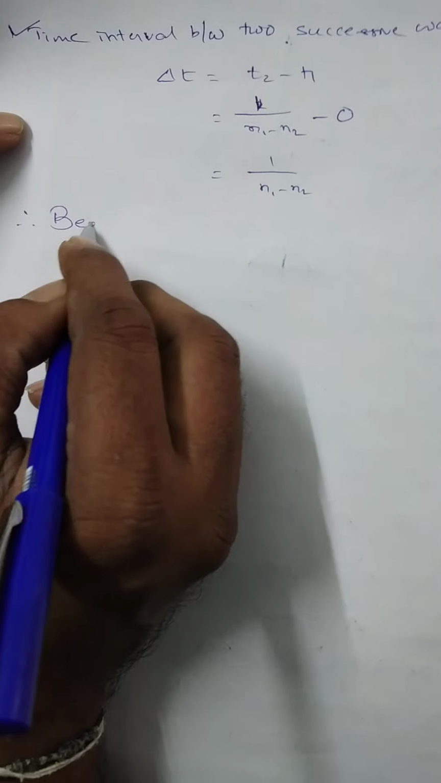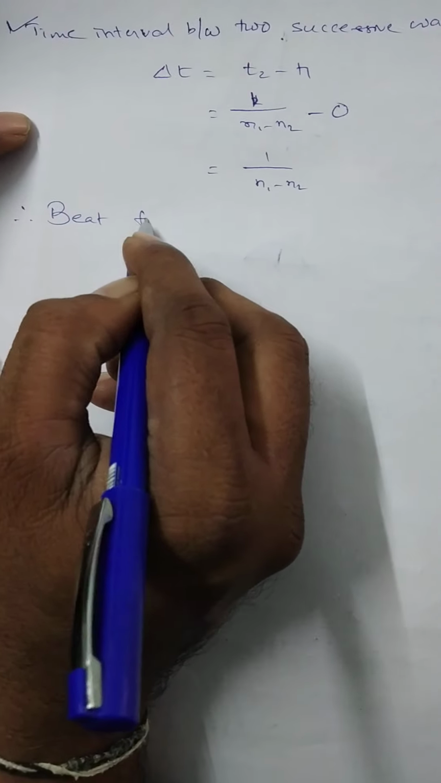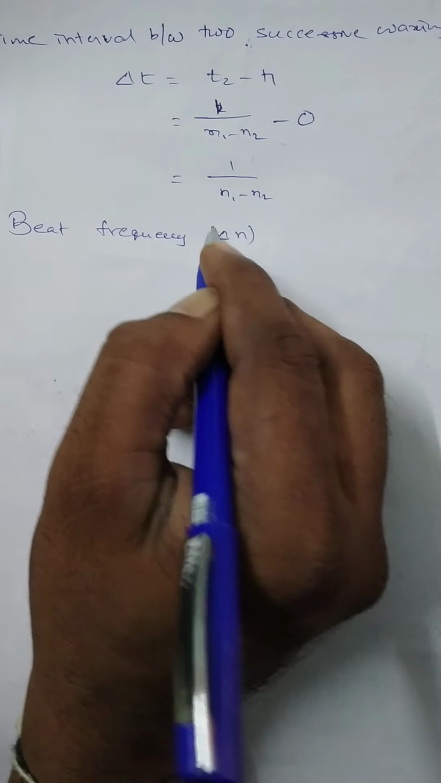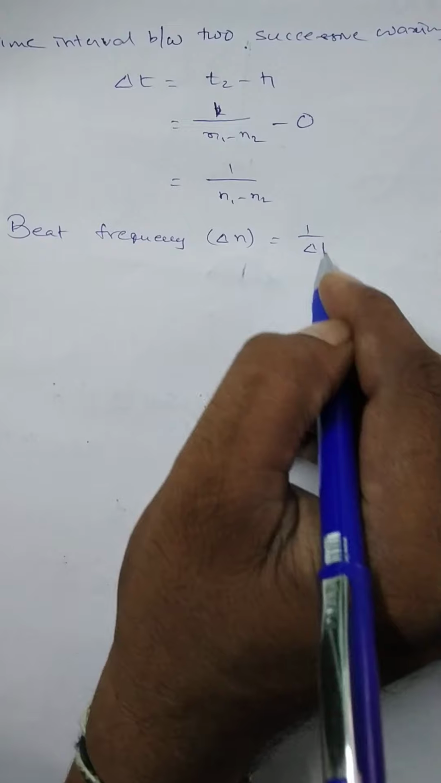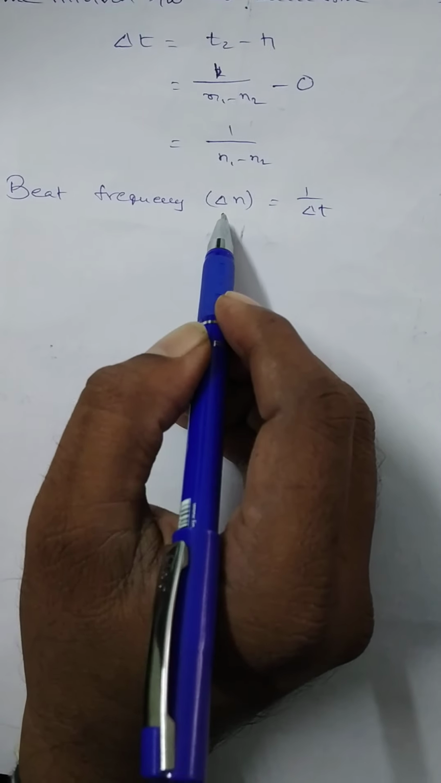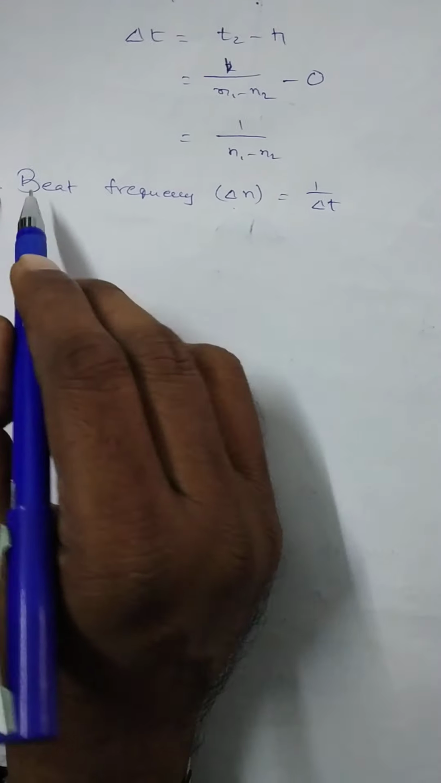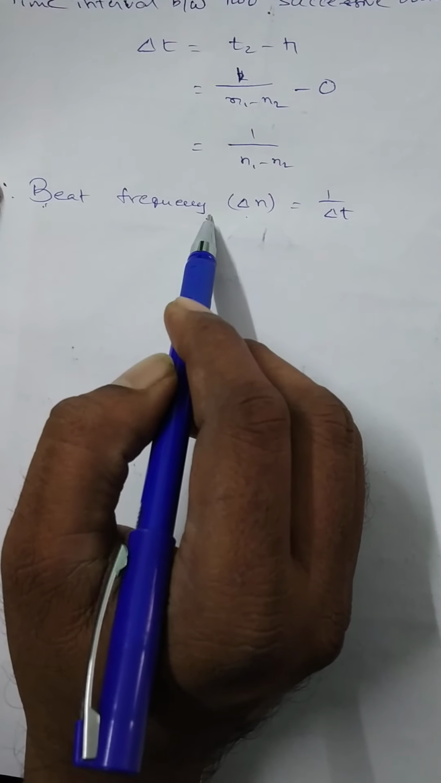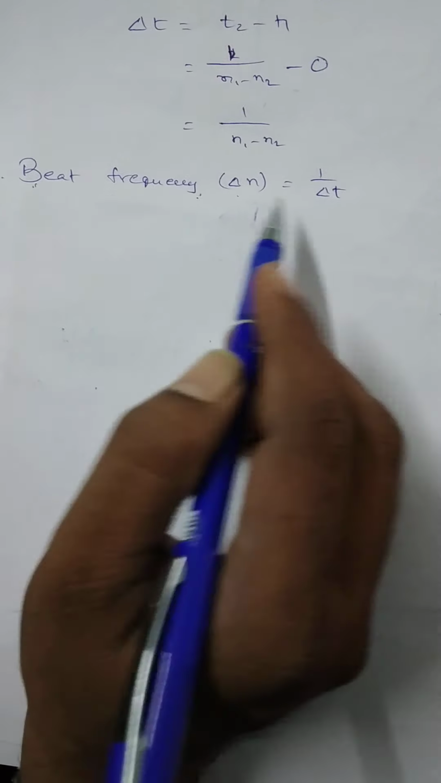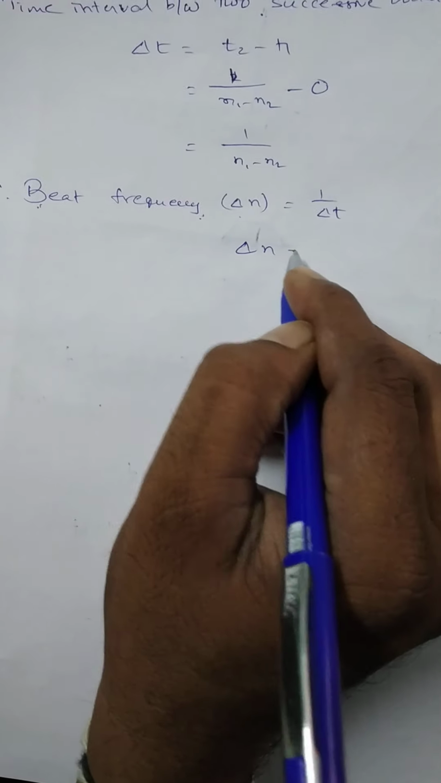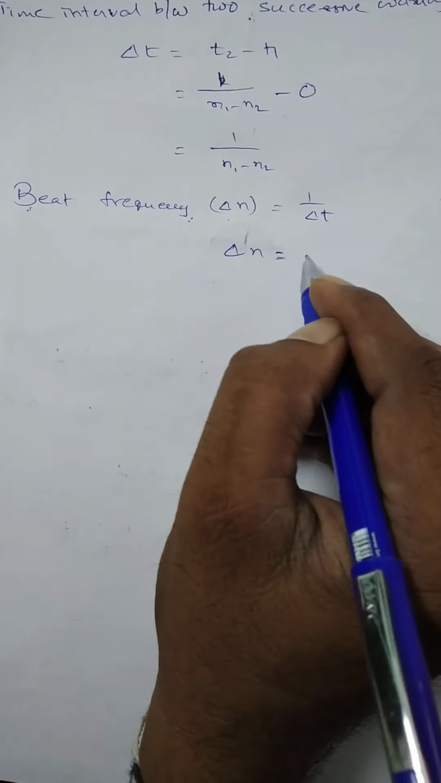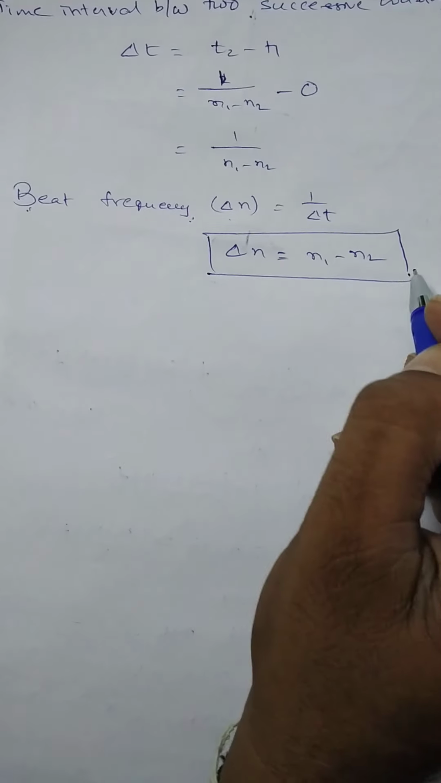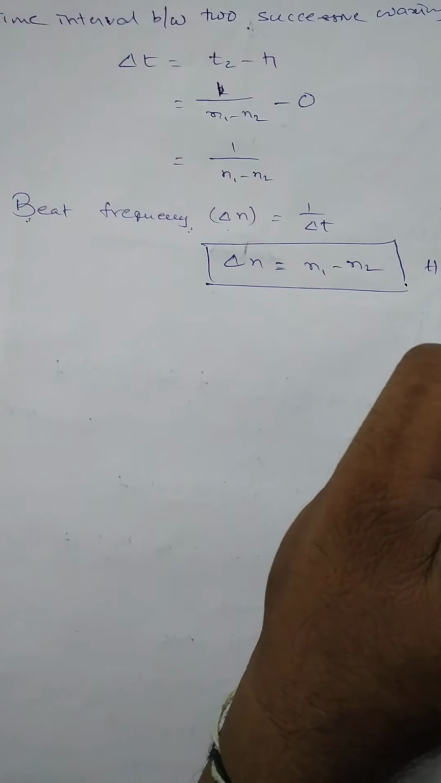Therefore beat frequency delta n is equal to 1 by delta t. It's the reciprocal: frequency is the reciprocal of time period. Beat frequency means the number of waxings produced in 1 second. Therefore delta n is equal to the difference of n1 and n2, or n1 minus n2. This is the formula for beat frequency. It is represented in hertz.